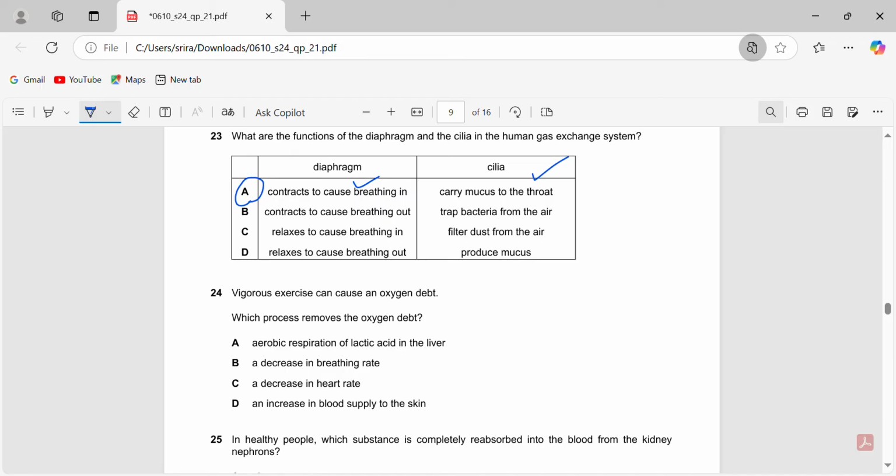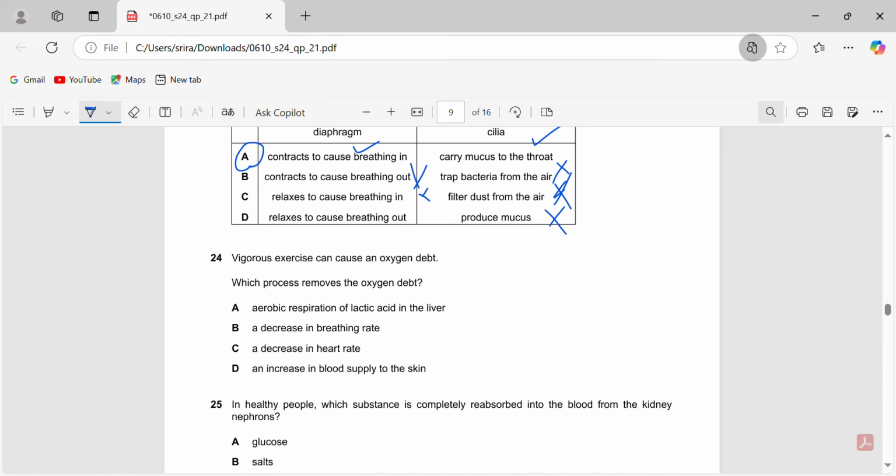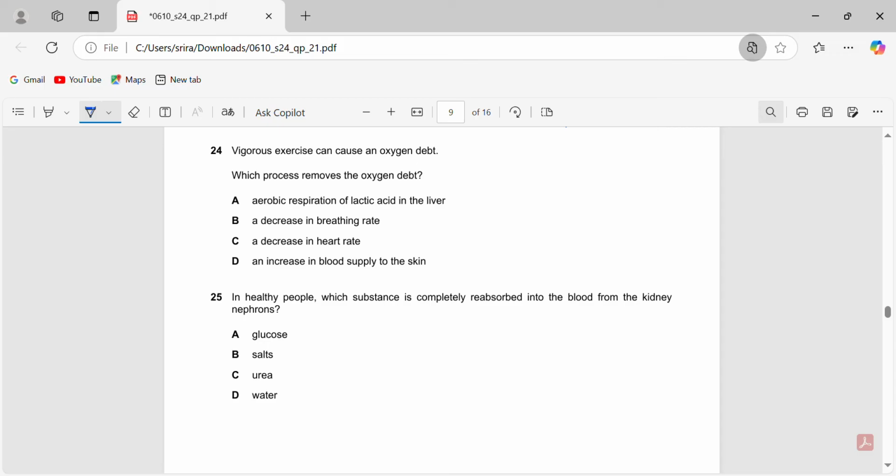First of all, diaphragm does not contract to cause breathing out, and it does not relax to cause breathing in. Cilia does not produce mucus, and it does not filter dust from the air. It does not trap bacteria from the air. It just carries mucus to the throat. So 23A.